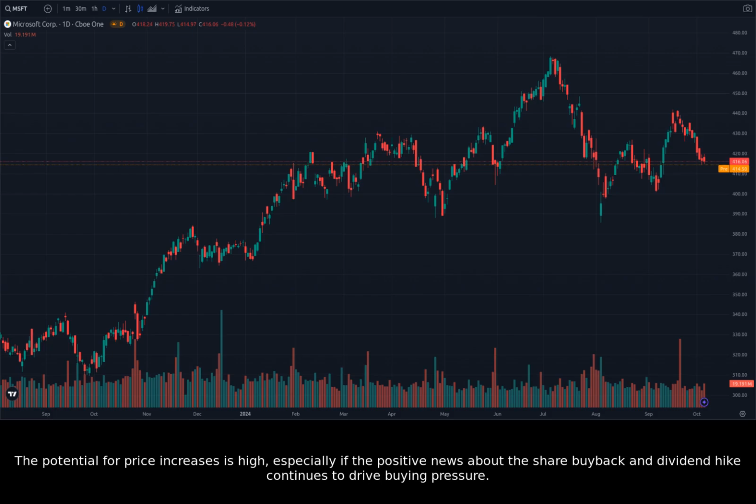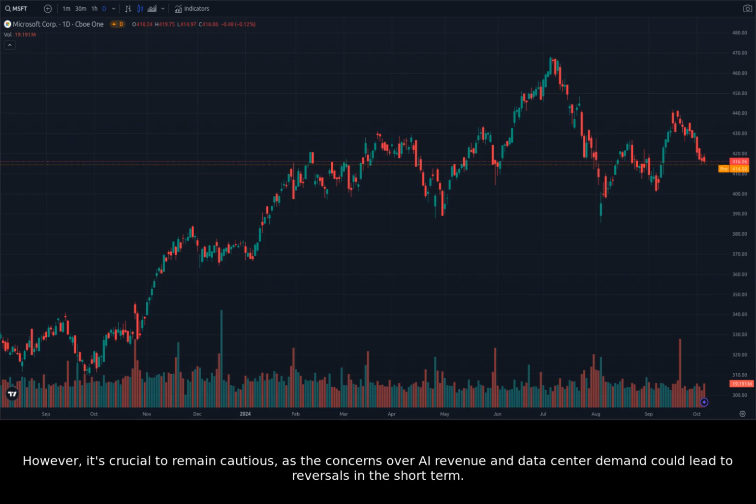The potential for price increases is high, especially if the positive news about the share buyback and dividend hike continues to drive buying pressure. However, it's crucial to remain cautious, as the concerns over AI revenue and data center demand could lead to reversals in the short term.